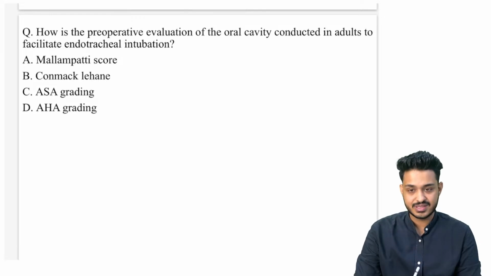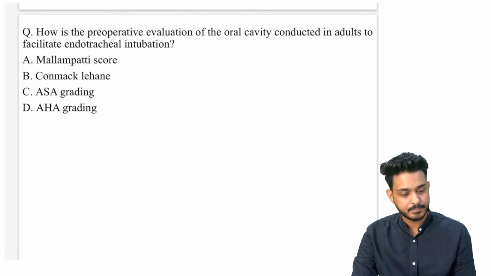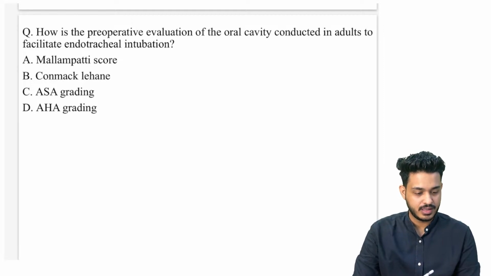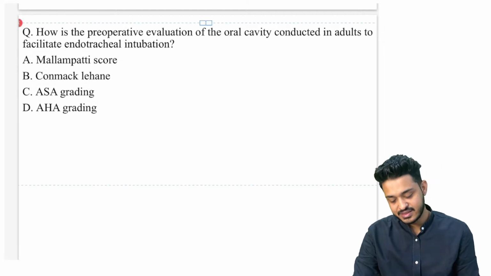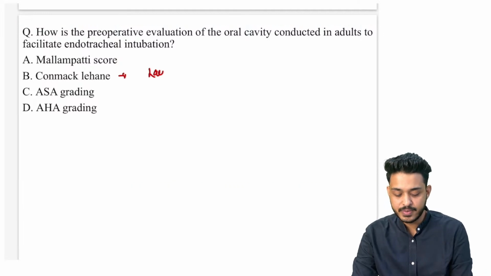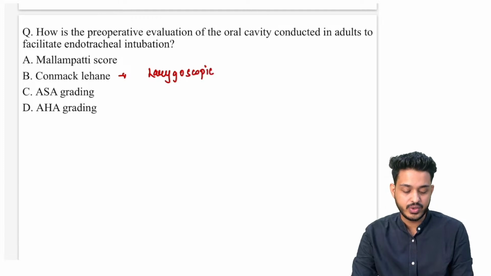Yes, Rahul is saying A. Everyone is answering A. So what is this Cormack-Lehane grading? Remember, this is a laryngoscopic view of the glottic opening.